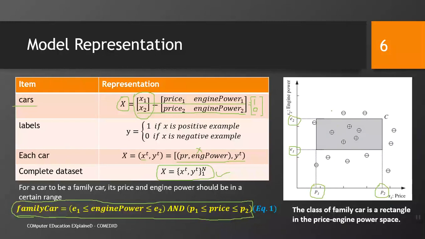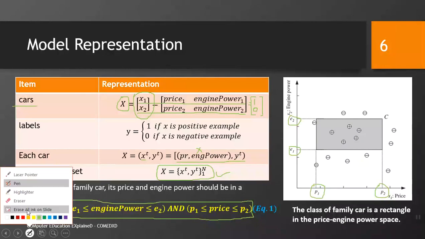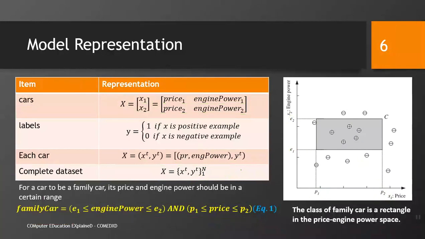So, we have this price engine power space. Interestingly, we can learn from here that if we have two features, just like here we have two features, we will have a plane basically, and if we have three features, we will be working in a space, something like this.